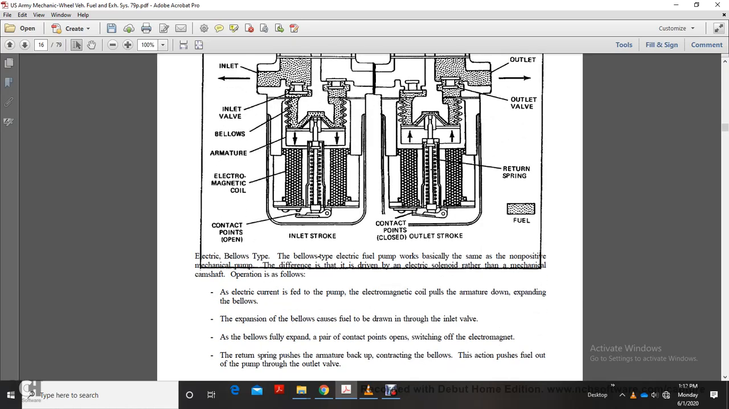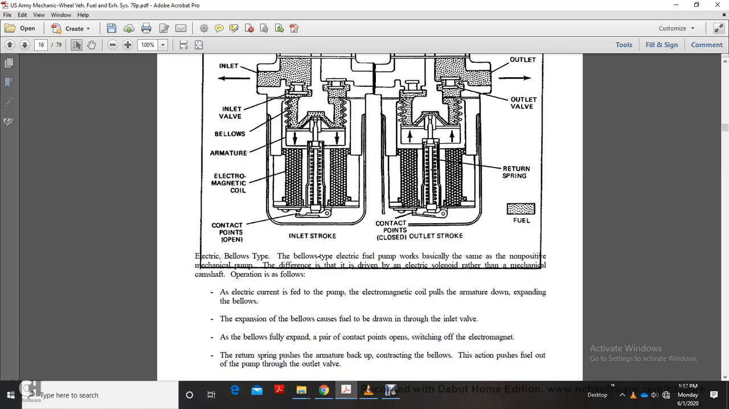The bellows type electric fuel pump works basically like a non-positive mechanical pump. The difference is that the drawing uses an electric coil rather than a mechanical camshaft. In operation, current is fed to the pump, and the electromagnetic coil pulls the armature down, expanding the bellows. The expansion of the bellows causes fuel to be drawn in through the inlet valve.